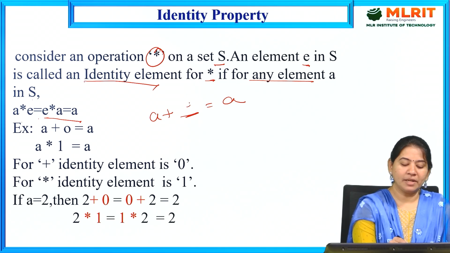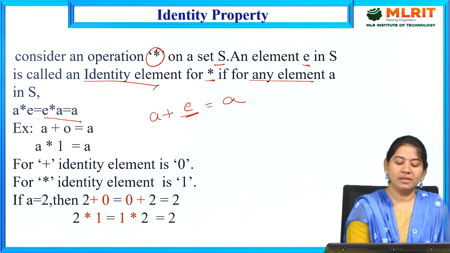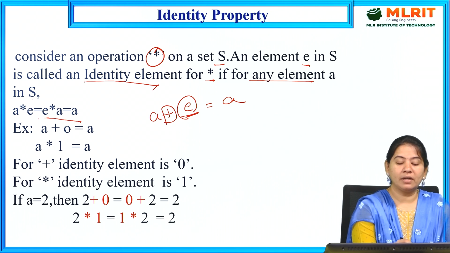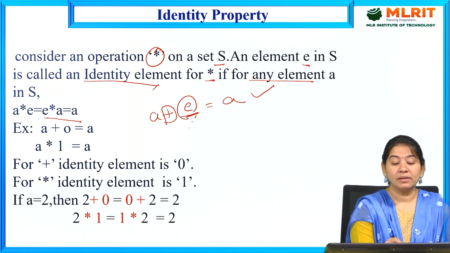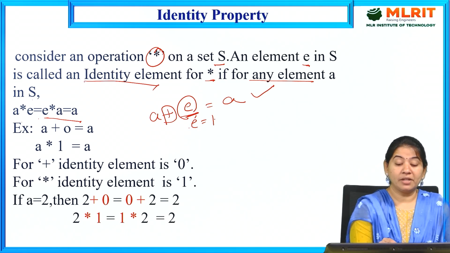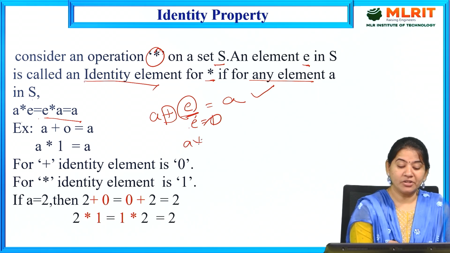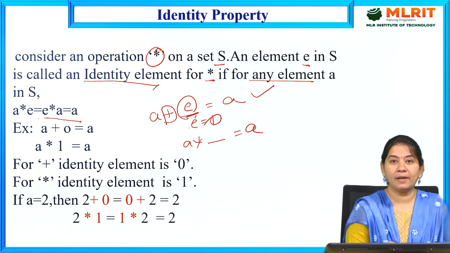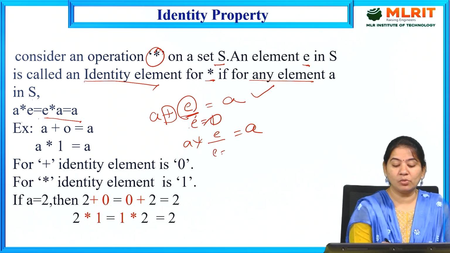That is nothing but a plus e is equal to a. What is the e element? Whenever you take the addition operation, if you add the e element and get the original element only, that e element is 0. In the same way, if you apply multiplication with some element and get the same element a only, then that e element is equal to 1.